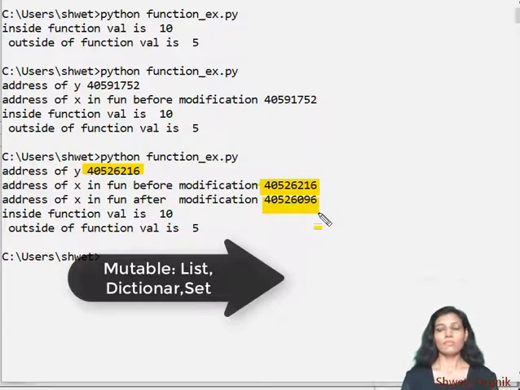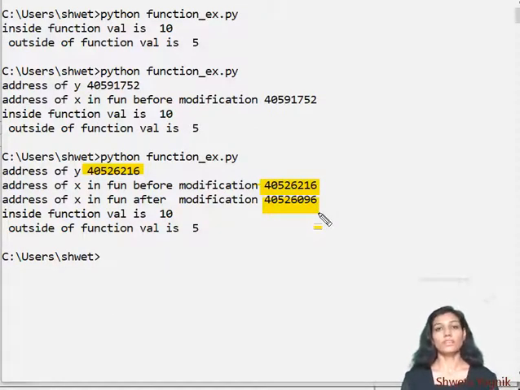So here we have passed an integer to the function. That means we have passed an immutable data type, and if you are modifying it, it will be assigned a new memory location. It cannot change the same memory location. So exactly this thing is happening over here.